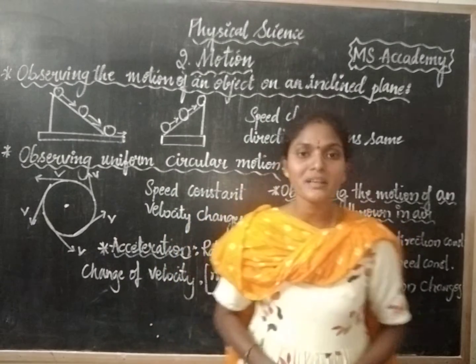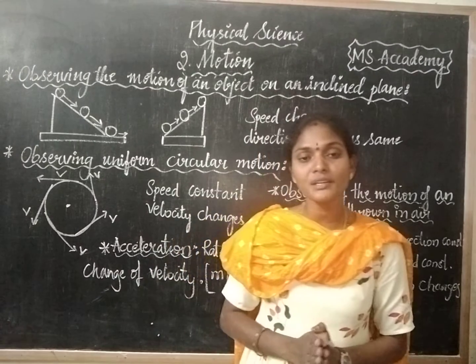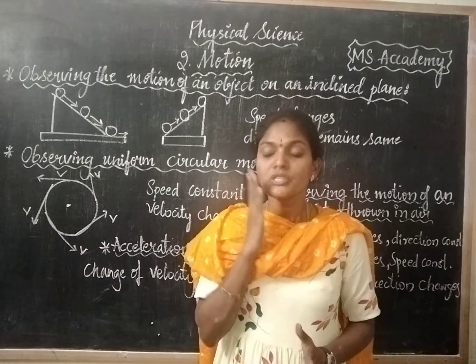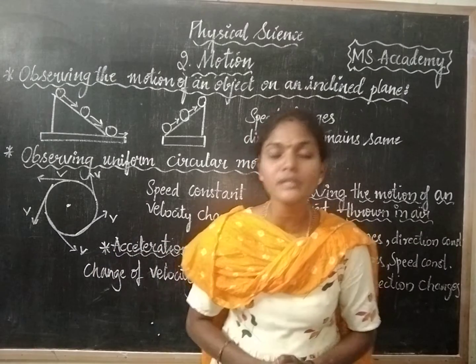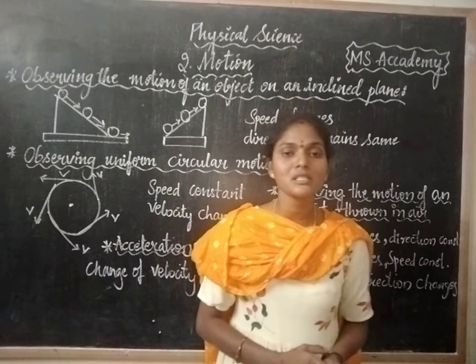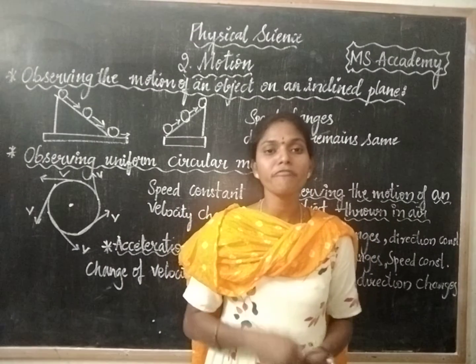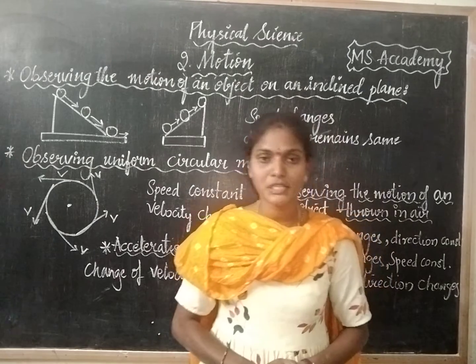What are the units of acceleration? Meter per second square. Uniform acceleration is nothing but if the change is uniform, if it maintains an equal change in speed, then we call it uniform acceleration. So acceleration is nothing but rate of change of velocity. Rate of change of velocity is called acceleration.